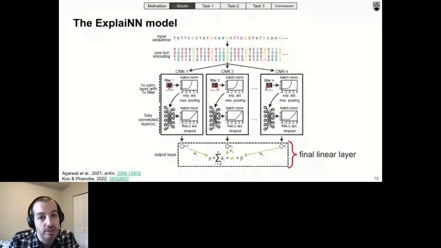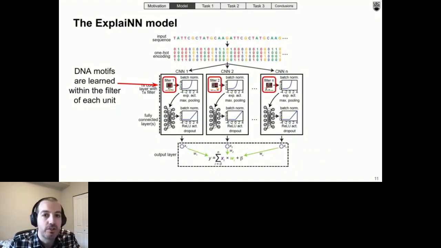to compute the predictions. I want to highlight that the architecture of ExplaiNN is very flexible. For example, we can specify what's the length of the input sequences that we want in the model, what's the number of these units that the model is going to have, what's the size of the convolutional filters that each of these units has, and whether or not we want to use fully connected layers and how many.